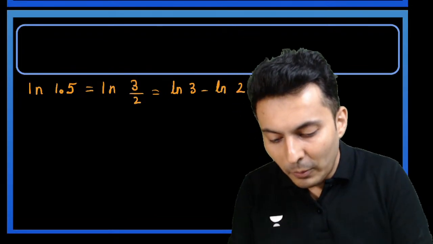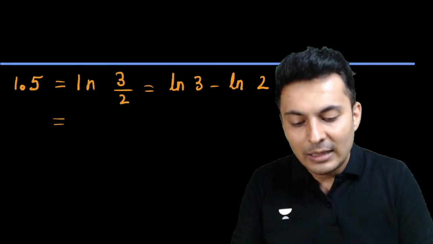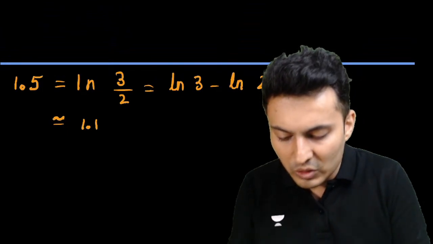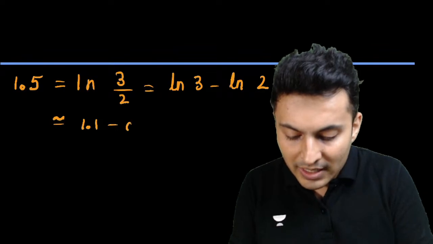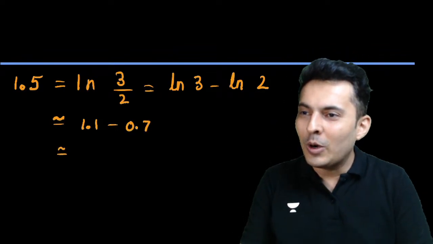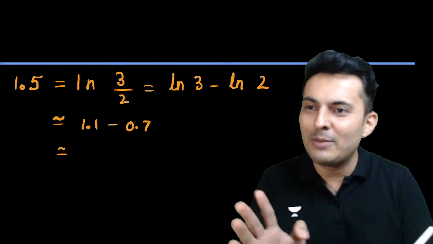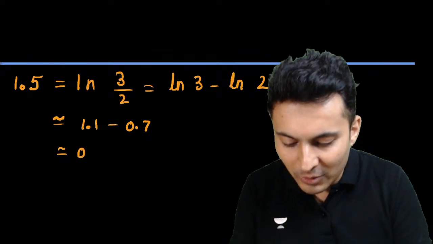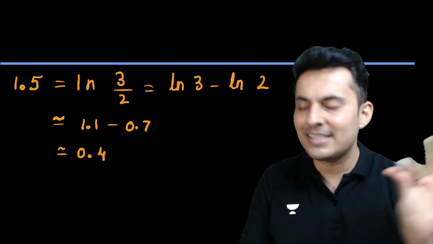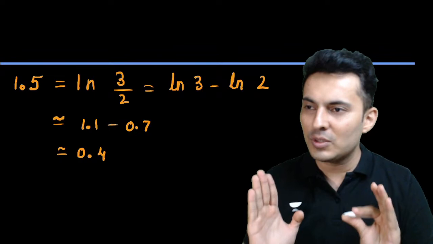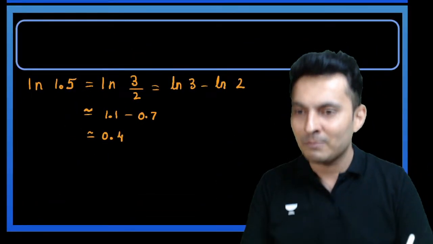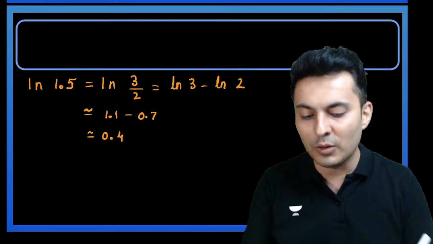Okay, so my dear students, what is log of 3? It is 1.1. We are finding the approximate values only. Minus log of 2 is basically 0.7. So how much will it be, guys? Log of 3 minus log of 2 is 1.1 minus 0.7. That is going to give you 0.4 approximately. That's it. That is the answer. Everybody understood how to solve the basic maths questions? This is logarithms basics for you.